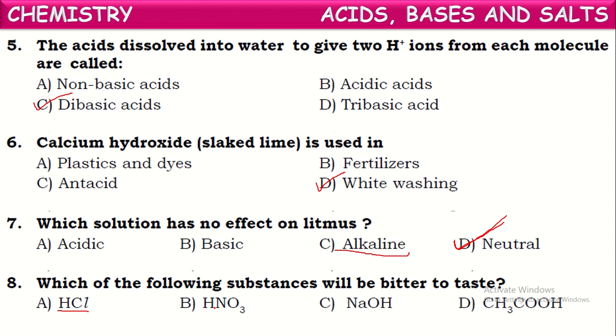HNO3 means nitric acid. Nitric acid is also an acid. And if you see the last one, acetic acid, CH3COOH, it is called acetic acid. Only one base is given in option C, that is sodium hydroxide, NaOH. It is a base, it is bitter.